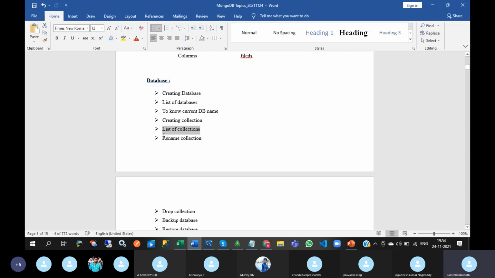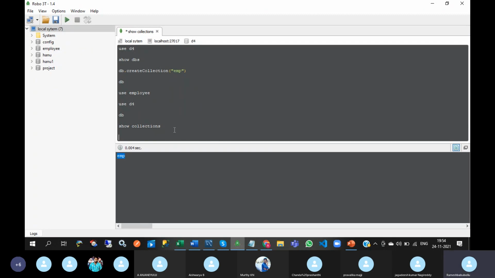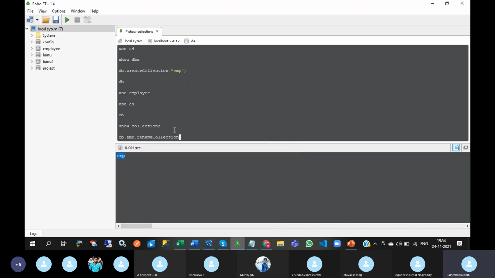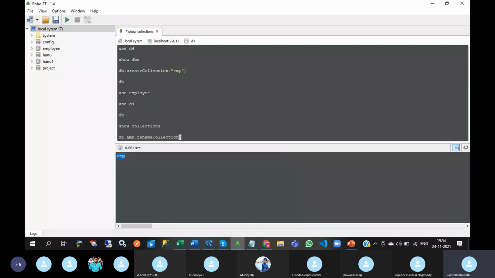Next, rename collection. So I want to change the collection name. Then how to change the collection name? db dot emp dot renameCollection. If you use Studio 3D, then when you write db dot employee dot rename collection, some IntelliSense will appear here.